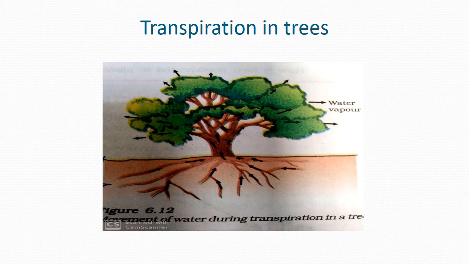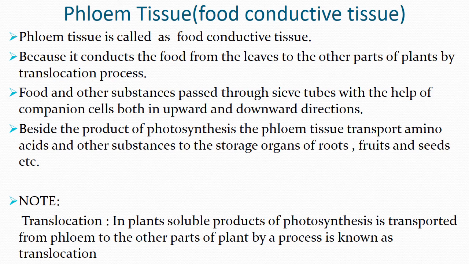Okay, now we will move on to one more plant tissue, that is phloem tissue. It is also a transportive tissue. It conducts the food. Usually, where is the food prepared? In the leaves. The food is prepared in the leaves by the process of photosynthesis.